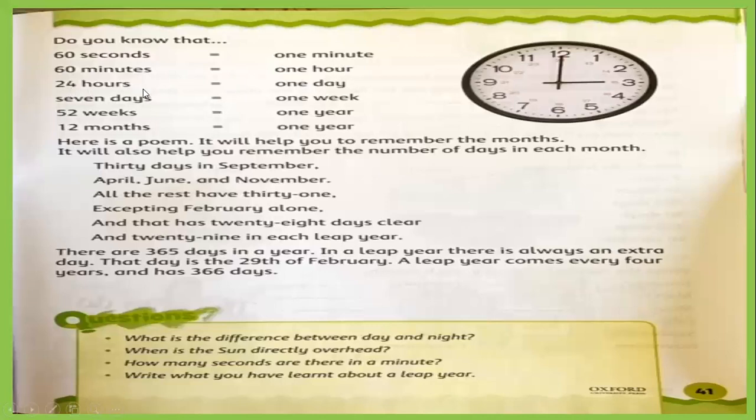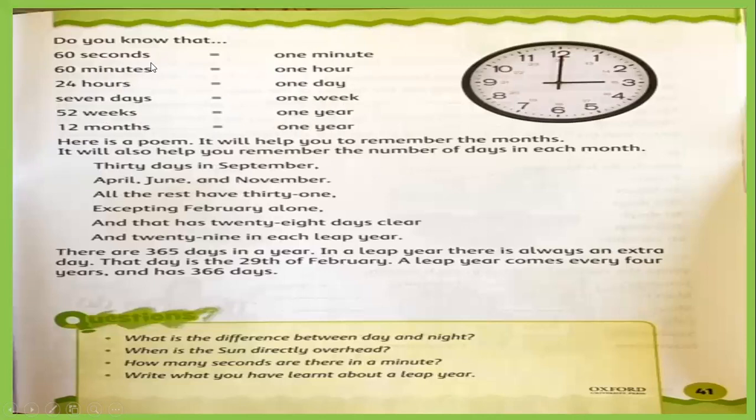Then 24 hours equal 1 day. And 7 days equal 1 week. 52 weeks means 1 year. And 12 months also means 1 year. Understand, children? You have to remember this, memorize this, understand this.